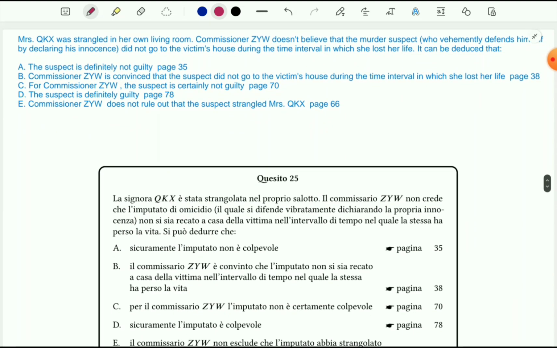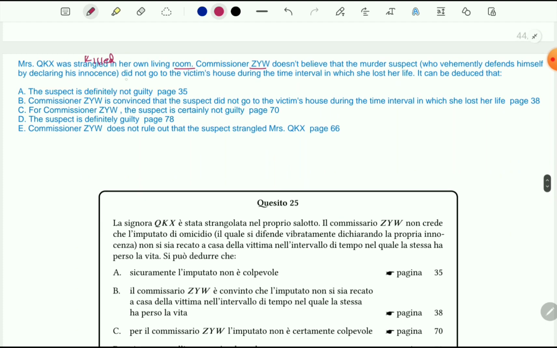Here, number 25. Mistress QKX was strangled, means killed, in her own living room. Commissioner ZYW doesn't believe that the murder suspect did not go to the victim's house during the time interval in which she lost her life.